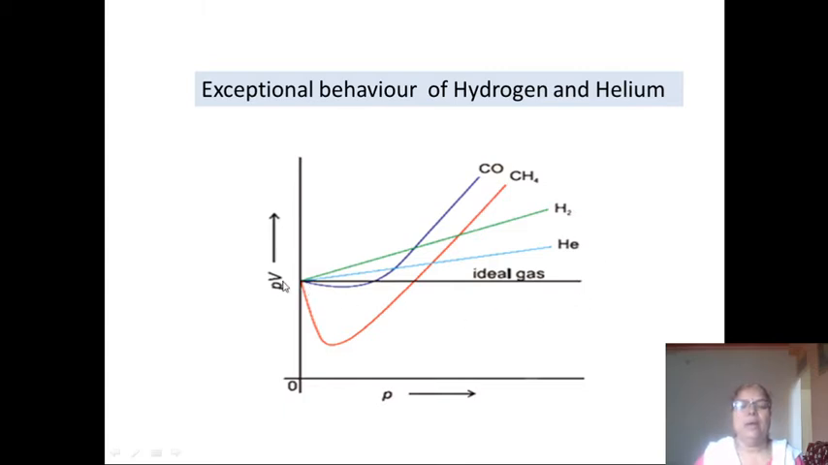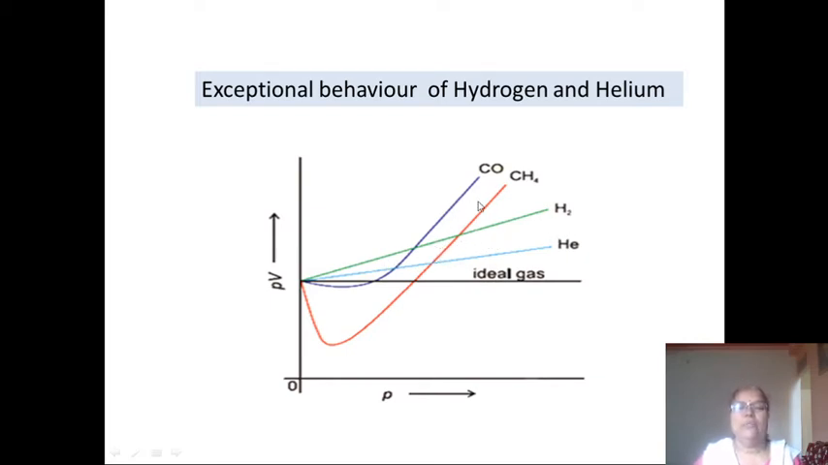You know the graph of Pv versus P in case of ideal gases, it is a straight line parallel with the x-axis. That means in case of ideal gases, the Pv values are constant. Okay. Then in case of real gases, this curve shows the behavior of CH4 gas. This curve shows the behavior of CO gas. While these two curves, this is for helium gas and this is for H2 gas.